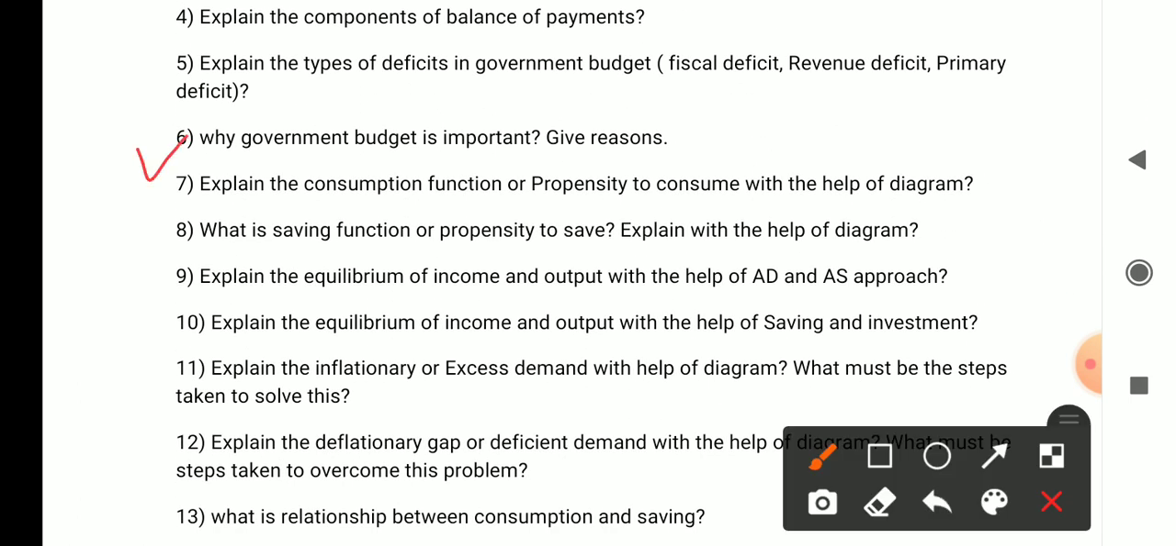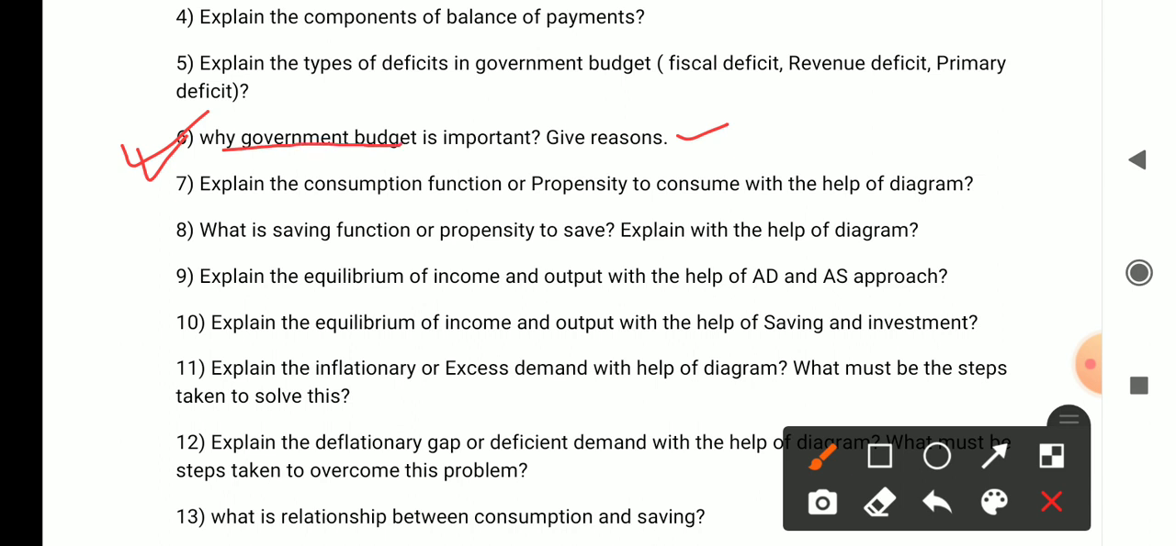Then the sixth question is: why is the government budget important, give reasons. This may come under critical questioning also, that why the government budget is important, what are the reasons. For example, it is needed for economic stability, for boosting employment, and to reduce income disparity. So I have given 3 points, you can mention more. This is also a very important question.